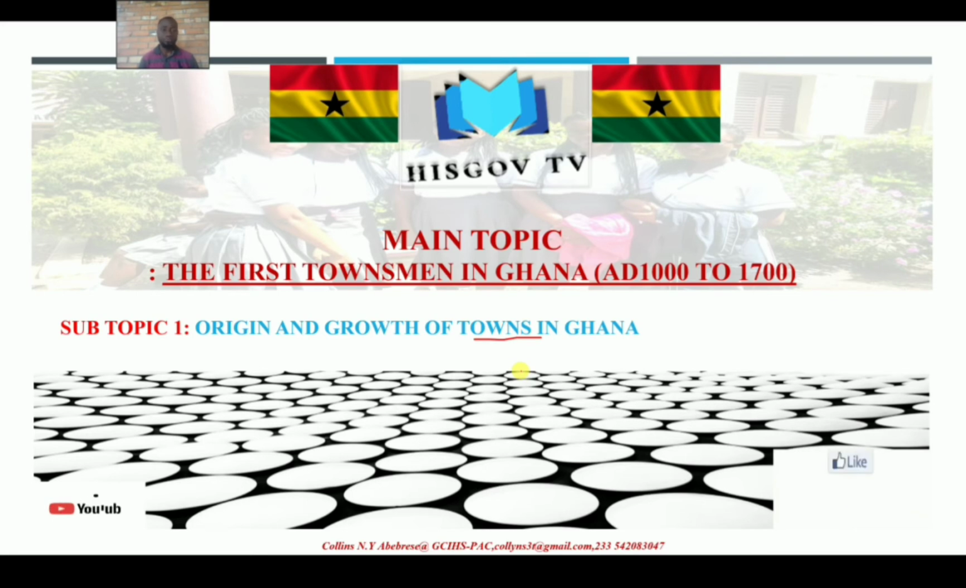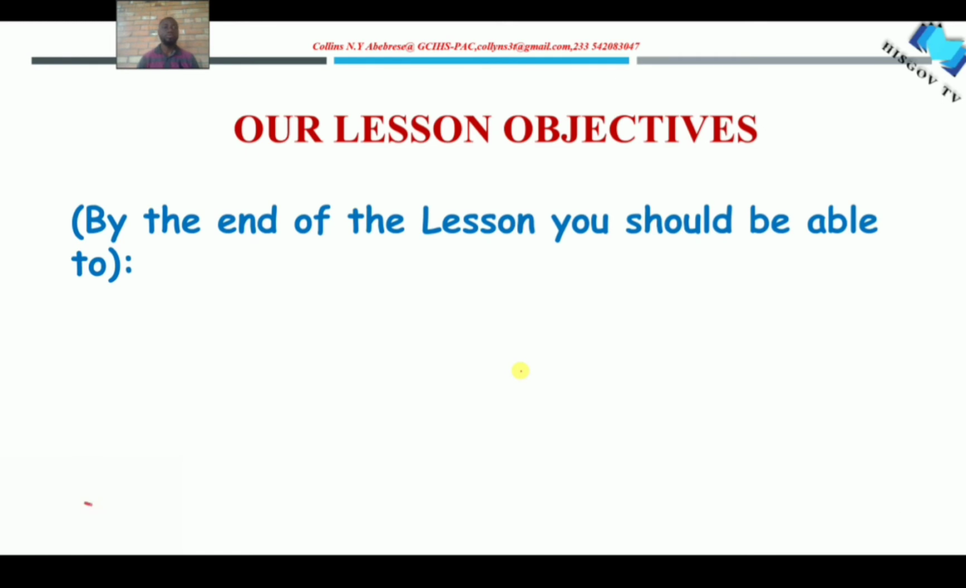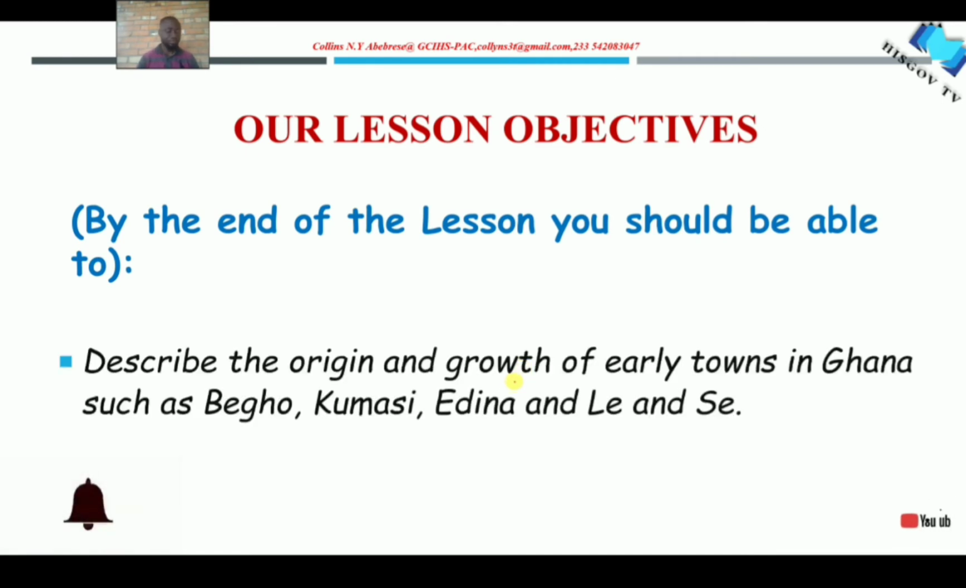So let's go in there and look at these 4 towns, and let's take a look at our lesson objectives for today. By the end of this lesson, you should be able to describe the origin and growth of early towns in Ghana. And these 4 early towns I talked about were Bono, Kumasi, Edina, and then Lehnse. All right, so these 4 towns are what we are going to discuss.